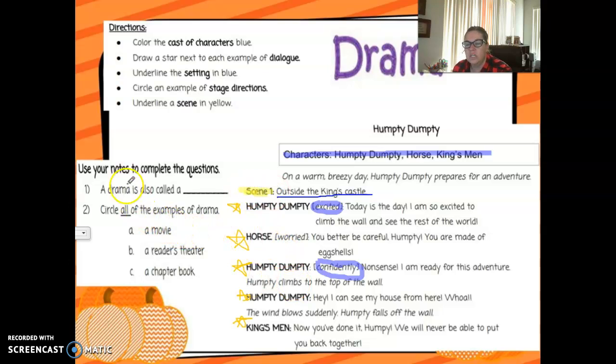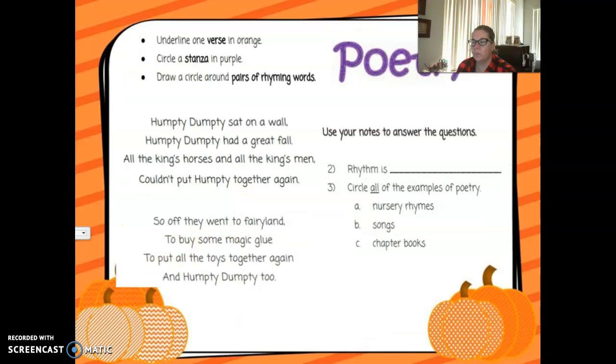Okay, so you can use your notes to complete these questions. A drama is also called a blank, a play. Two, circle all of the examples of a drama. Yes, a movie, and a reader's theater. A chapter book is not one because that is an example of prose. Good job.